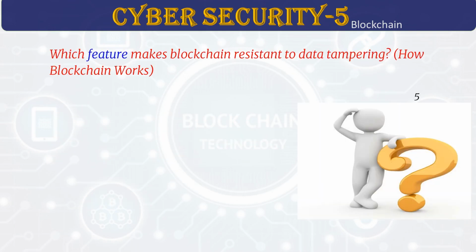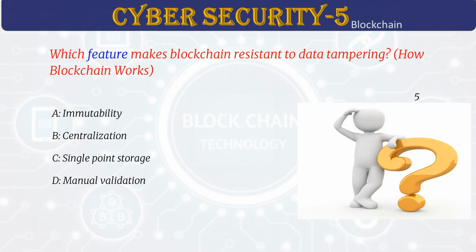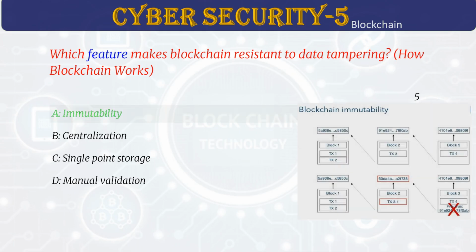Which feature makes blockchain resistant to data tampering? Answer A. Immutability. Immutability means once data is saved, it can't be changed easily. Cryptographic hashes help keep the data secure. The records stay clear and trustworthy. This is very important for fields like finance and healthcare.